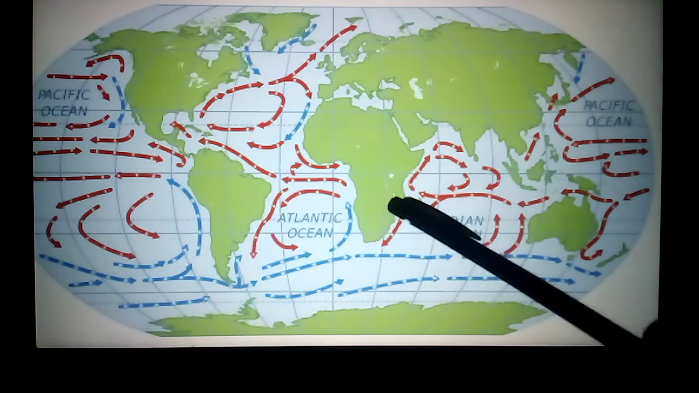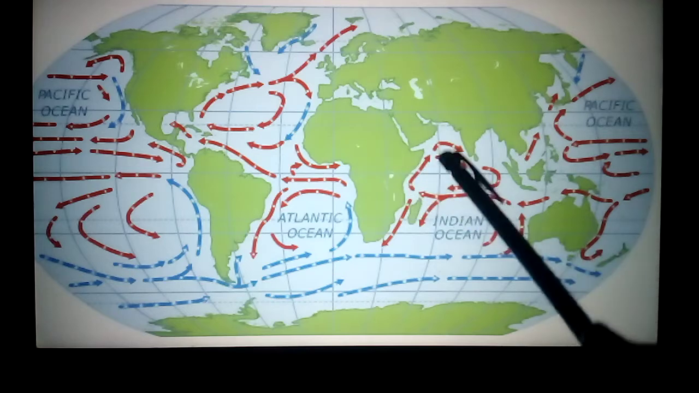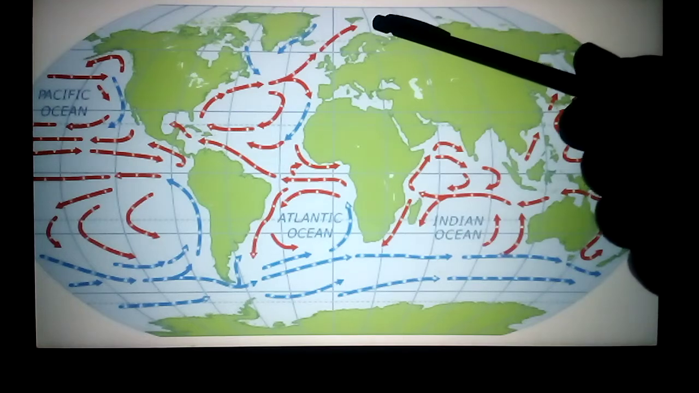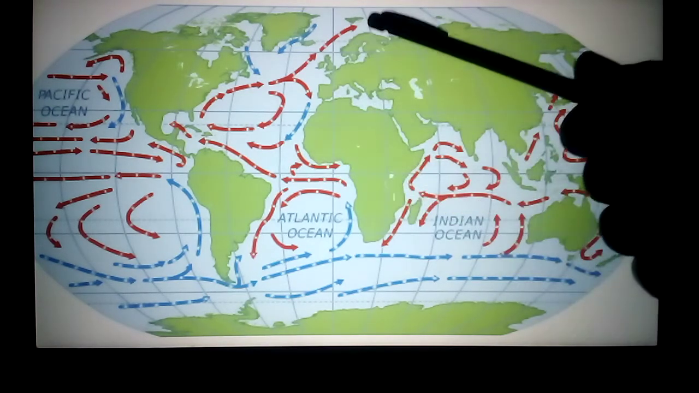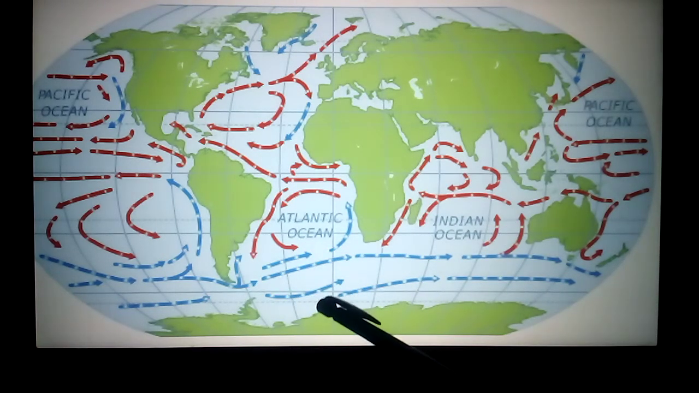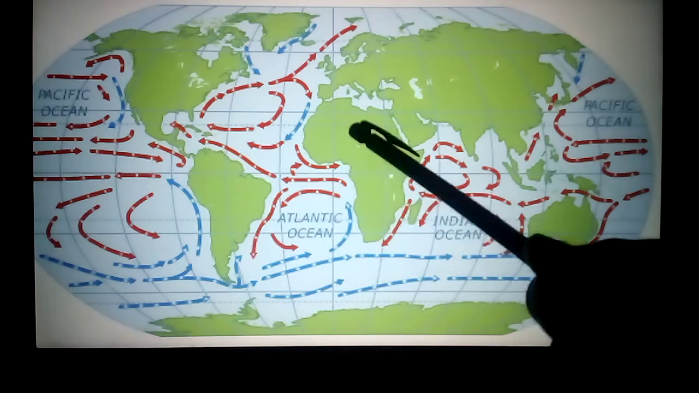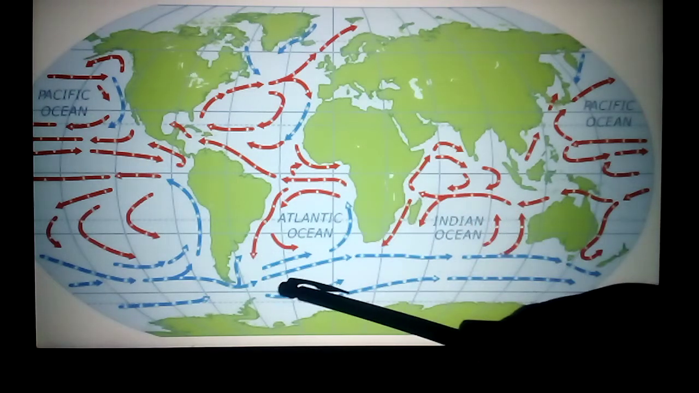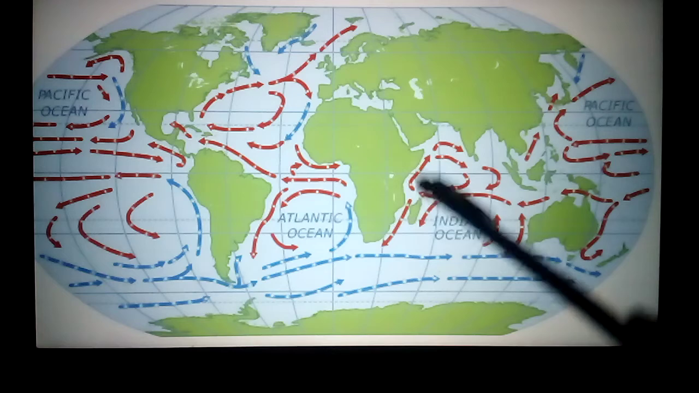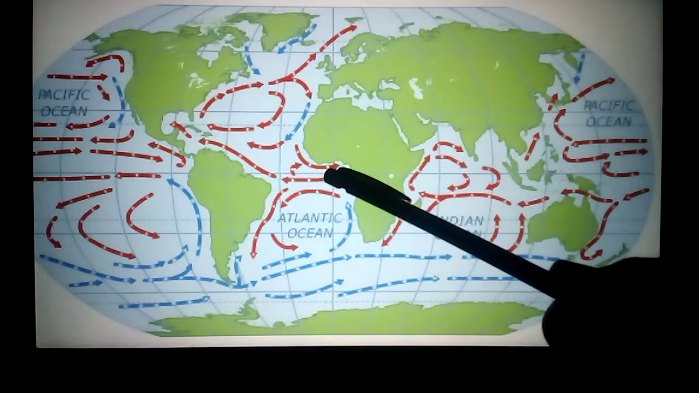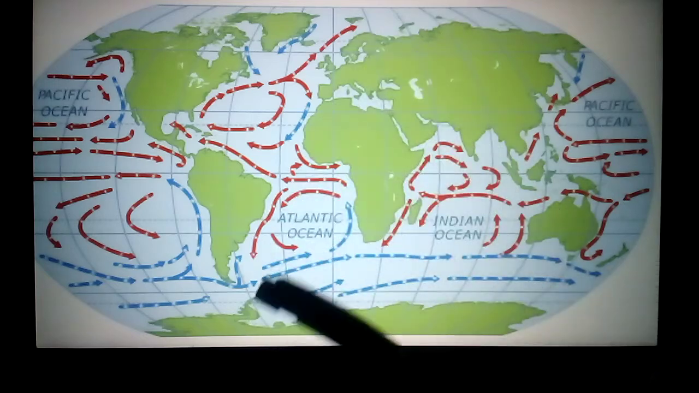Now see here, this red color warm water is moving from the equator to the poles, from the equator to the north pole and from the equator to the south pole. Next, the cold current moves from the south pole to the equator and from the north pole to the equator. This blue color is the cold currents, and red color is the warm currents.